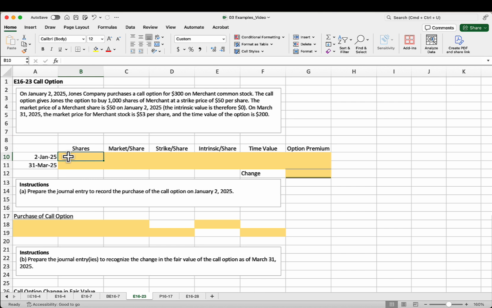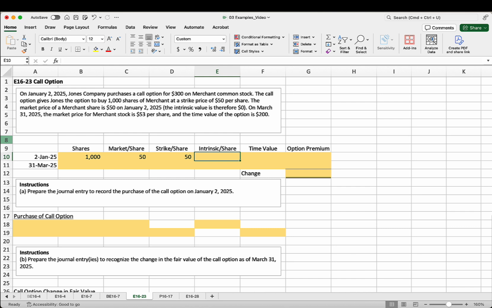So January 2nd is the day that they enter into this contract. The contract is for the option to buy 1,000 shares. And if they buy those shares, the strike price, or the price that's in that contract, is $50 per share. So they would be able to buy for $50 per share. At the time of the contract going into effect, the market price was also $50 per share.